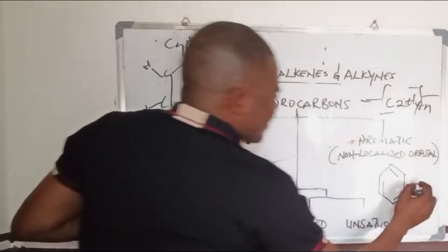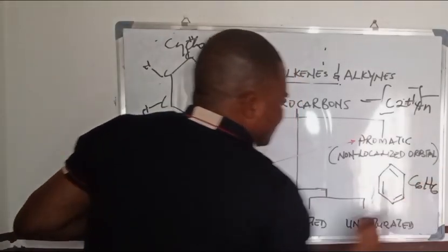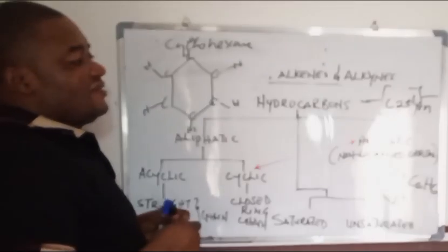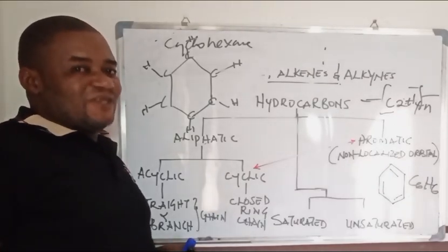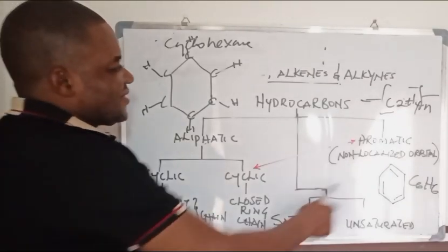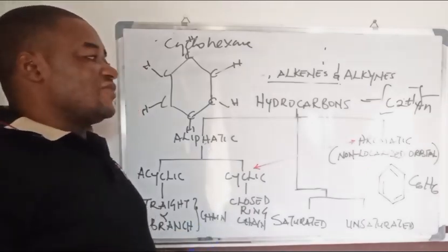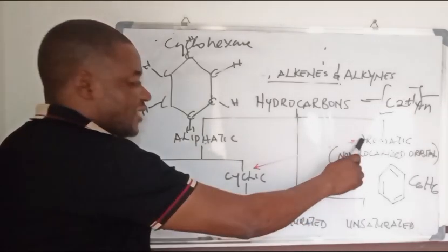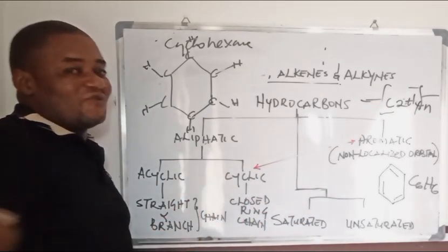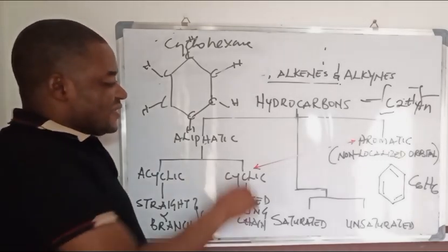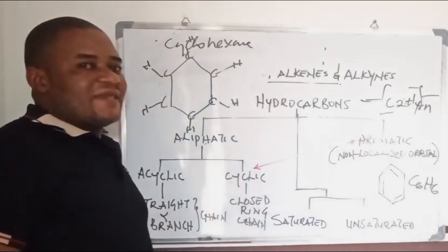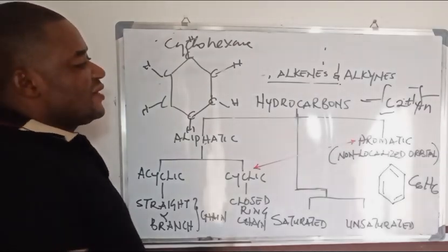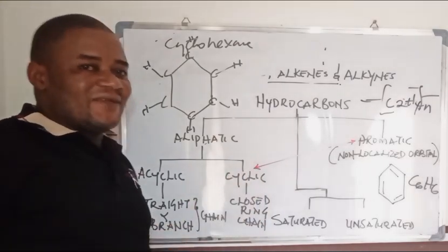So this is benzene, C6H6. Remember that benzene is a typical example of a liquid hydrocarbon. We had mentioned that before. So benzene is a typical example of an aromatic hydrocarbon, and an aromatic hydrocarbon is an example of a cyclic hydrocarbon, except that this time around the cyclic hydrocarbon has 3 bonds inside them, forming a non-localized orbital at the end of the day.